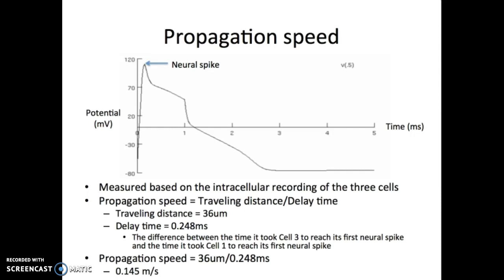And I imported those data into MATLAB. From MATLAB, I can use a maximum function on the voltage vectors to locate the peak of the neuro spiking of each of the 3 cells. After I found the peak, it will also give me the time of when it reaches the peak on the voltage graph. That's how I find the delay time, which is calculated by the difference between the time it took to reach the first neuro spike in cell number 3 and the time it took cell number 1 to reach its first neuro spike. I found out that the delay time is 0.248 milliseconds.